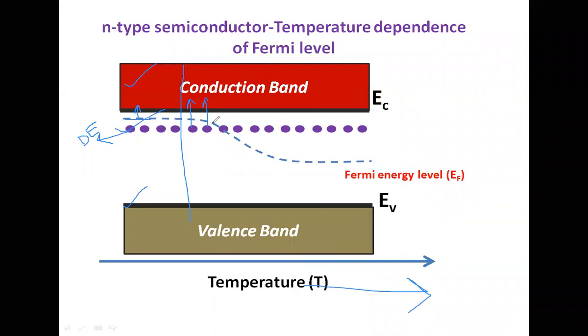The electrons are getting into the conduction band, and whenever we remove electrons, the position of the Fermi energy level decreases. What do we mean by Fermi energy level? Generally it is the highest occupied level. When you remove the electrons, the level goes down as the temperature increases. This is what happens in N-type extrinsic semiconductors.